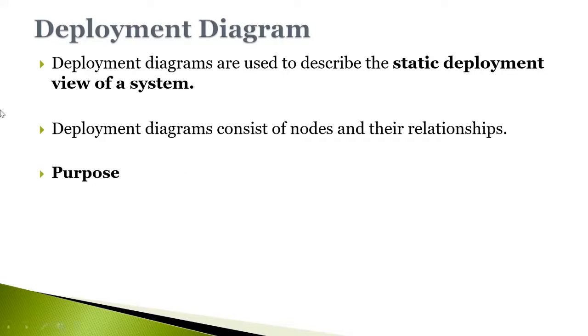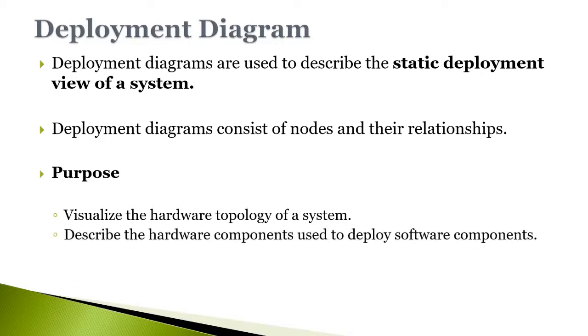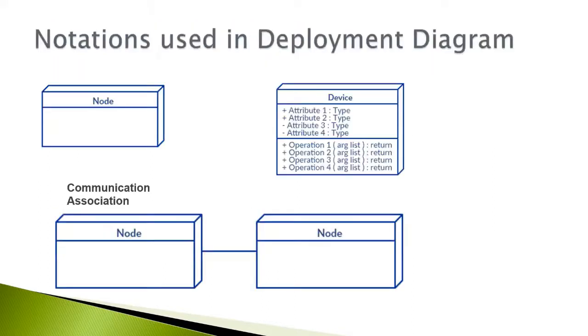The purpose of the deployment diagram can be described as follows: a deployment diagram is used to visualize the hardware topology of the system. It also describes the hardware components used to deploy the software components. A deployment diagram also describes the runtime processing nodes. So what we understood from this is that component diagrams are used to describe the components, and deployment diagrams show how they are deployed in the hardware.